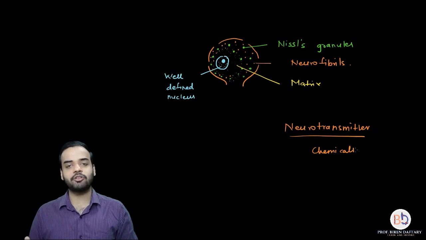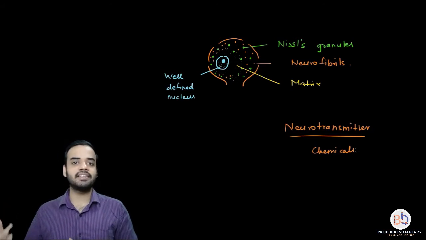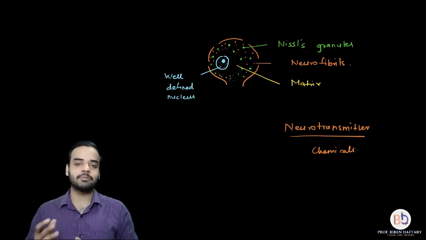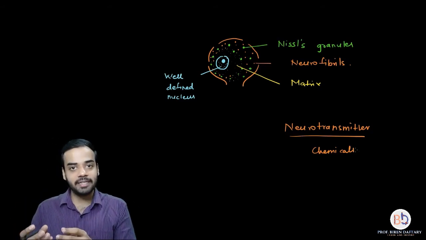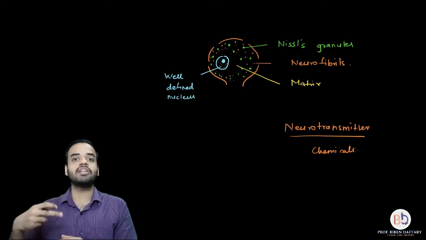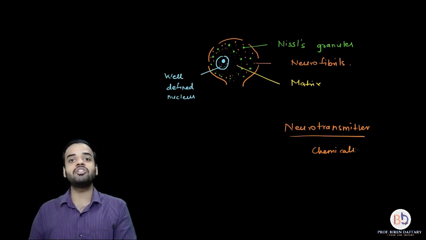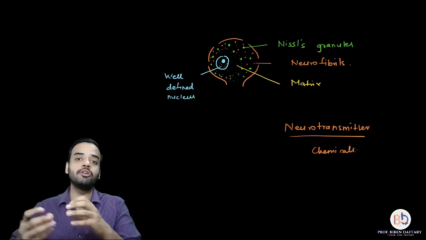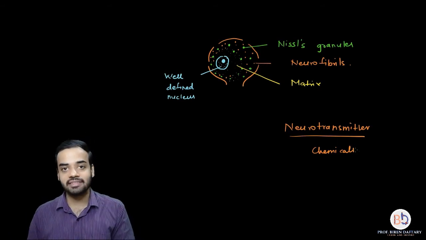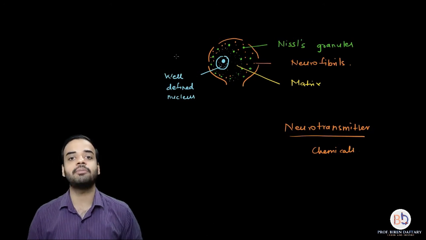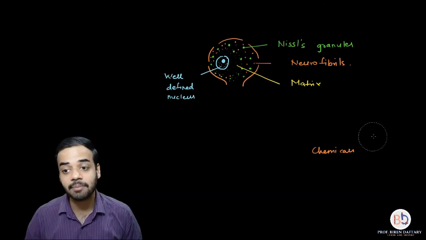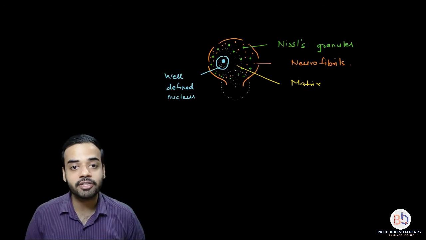There are two types of synapse: an electrical synapse and a chemical synapse. But anyway, coming back to the topic, these neurotransmitters, which help in sending the message to the next neuron chemically, are basically produced by Nissl's granules. So what happens is, the Nissl's granules are responsible for the formation of the enzyme which further forms the neurotransmitter.